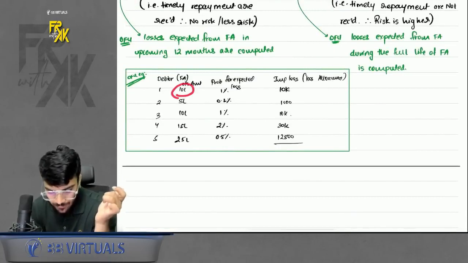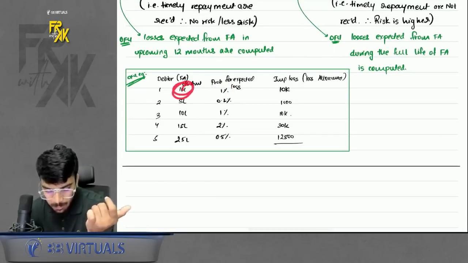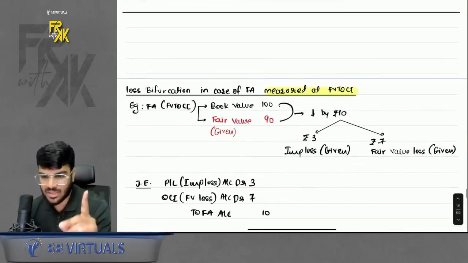Why? The amount of the financial asset will be given, and the probability of loss will be given. Just multiply the amount by the probability, and you will get the impairment loss amount. As simple as that. Okay, so this was one discussion of impairment loss.